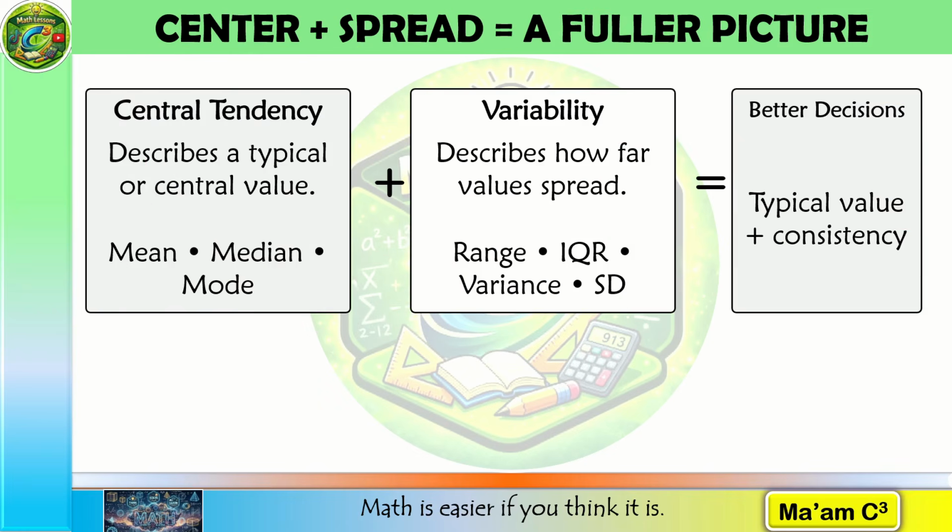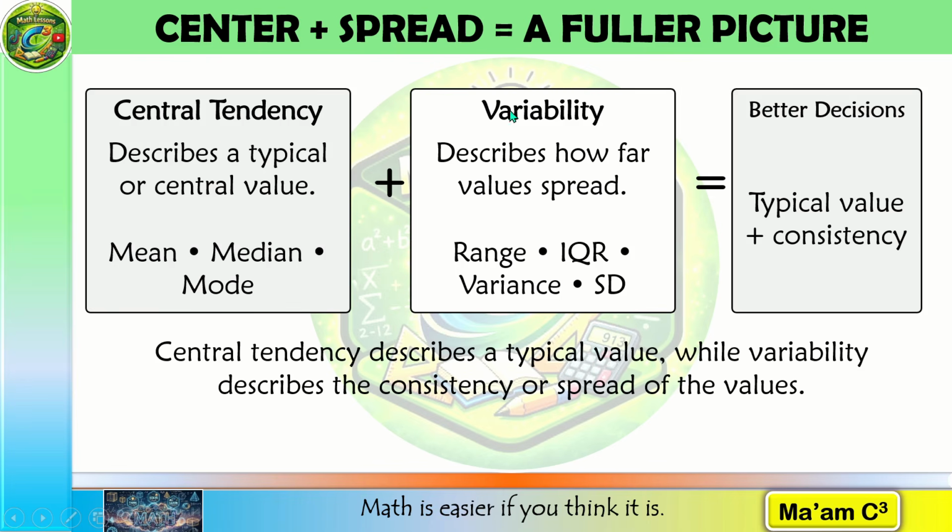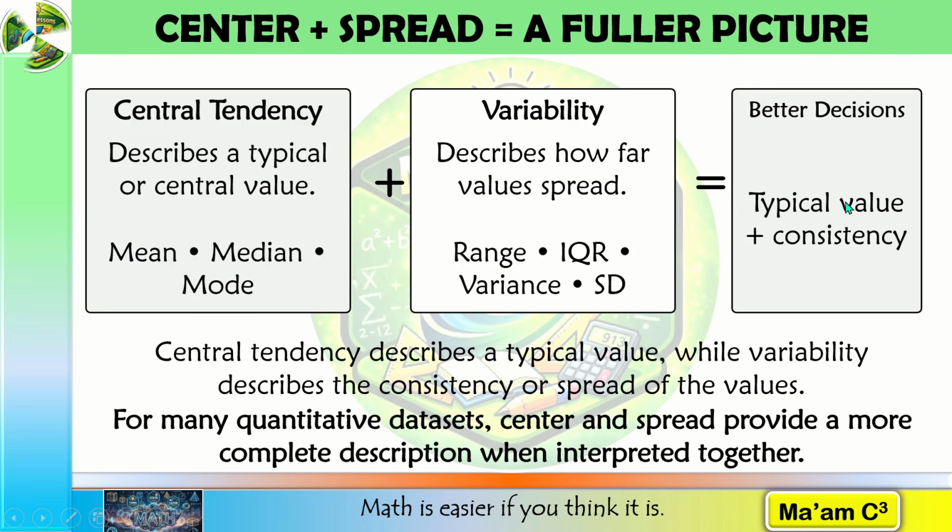Think of describing data as telling a complete story. Central tendency describes a typical or central value. We use the mean, median, and mode. But variability describes how far the values are spread. Today we will use four measures: range, interquartile range, variance, and standard deviation. The center tells us what is typical. The spread tells us how consistent or dispersed the values are. And together, they help us make better decisions.